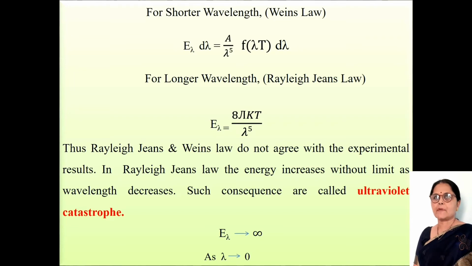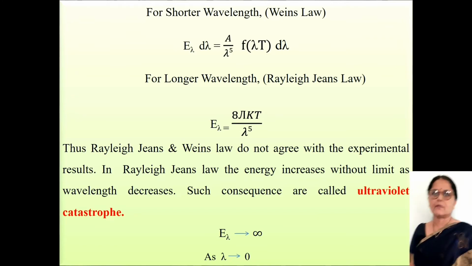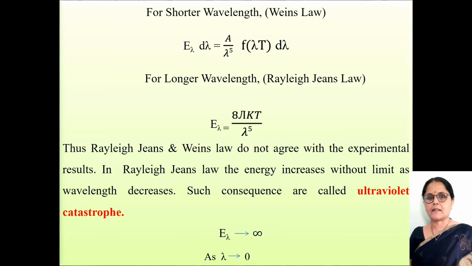Characteristic frequency in above, the shorter wavelength equation is called Wien's law, and the longer wavelength equation is known as the Rayleigh-Jeans law. Already we know the ultraviolet catastrophe, but again we will revise it.